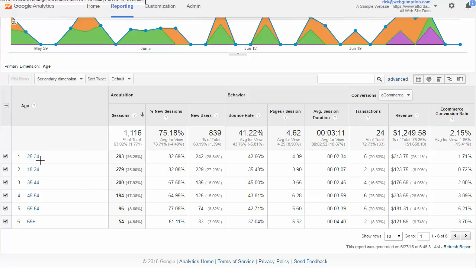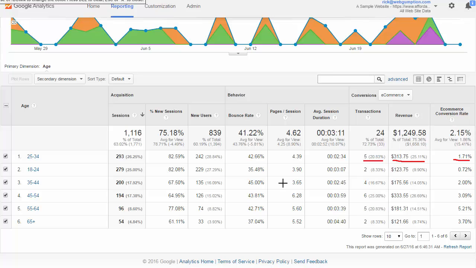So let's take a look at the age group 25 to 34. This is our most common age group, we can see, with about 293 visits, and that's about 26% of our site traffic. Again, we get information including bounce rate and pages per session for this particular age range. Probably most important to us is the conversion and transaction section. For the age group of 25 to 34, there were 5 transactions during this time period for about $313, making our e-commerce conversion rate 1.71%.